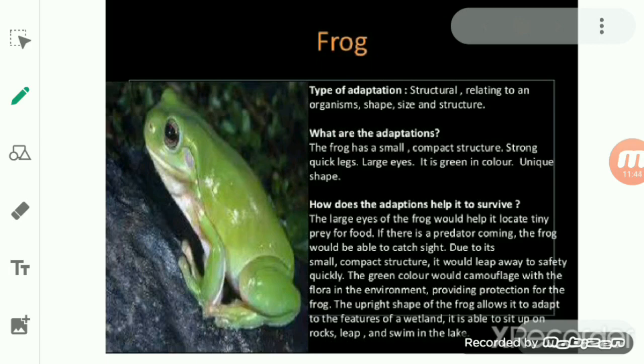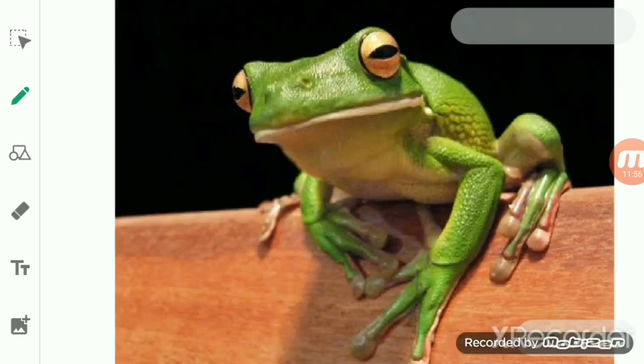As well as that, frogs have strong back legs for jumping and catching their prey, and this adaptation helps the frog to live life on land. So there are two adaptations shown by the frog. The first is the webbed back feet which help it to swim in water, and the second is that frogs have strong back legs for hopping. Hopping means jumping and catching their prey. So this adaptation helps the frog to live life on the land. So this is the adaptation of the animal who can live in the water and on the land.